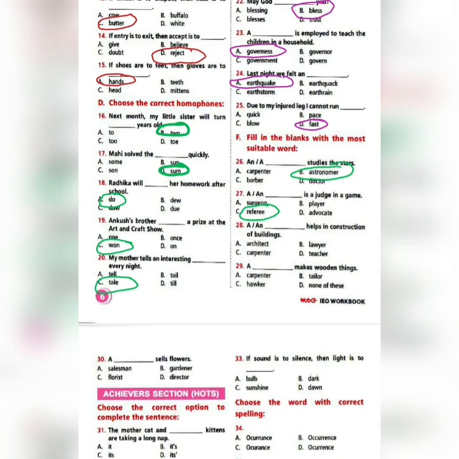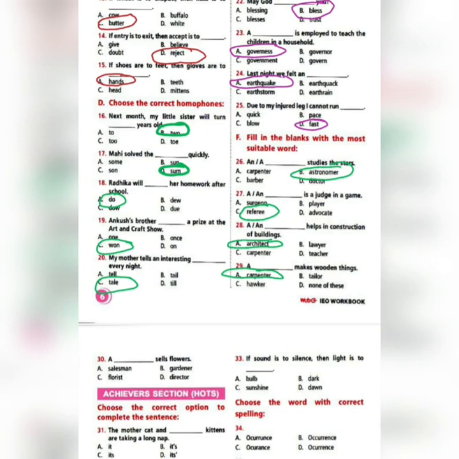Next is 28. A or an dash helps in construction of buildings. Architect, lawyer, carpenter, teacher. Architect. Architect is the one who first of all draws the plans and designs the building. Next 29. A dash makes wooden things. Carpenter, hawker, tailor, none of these. So your correct answer is carpenter. Carpenter makes wooden things.